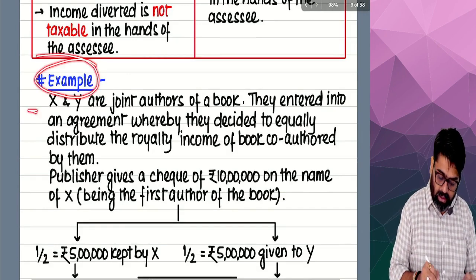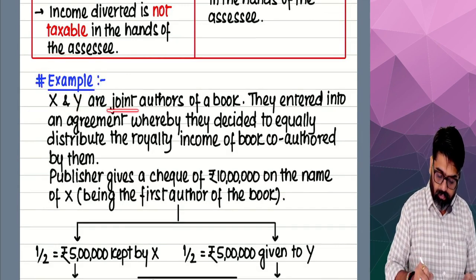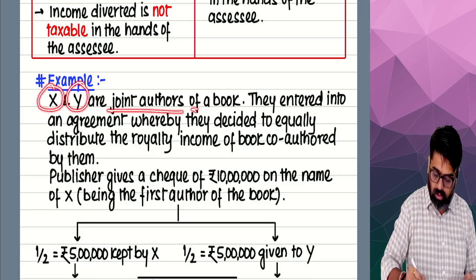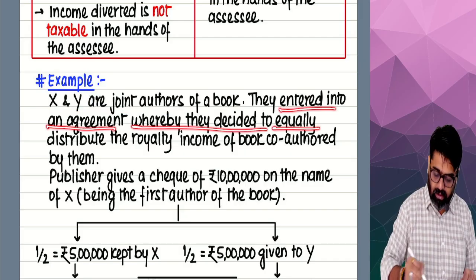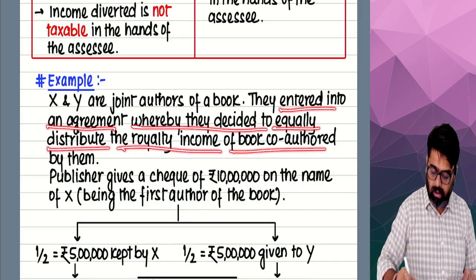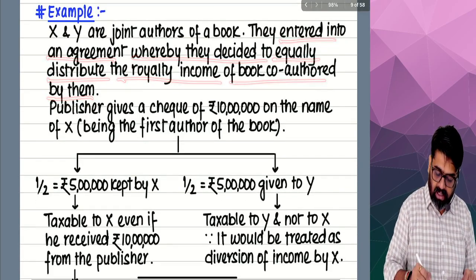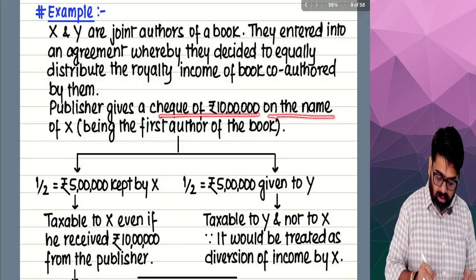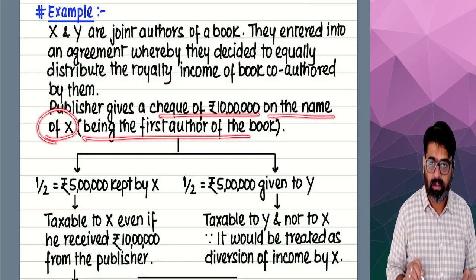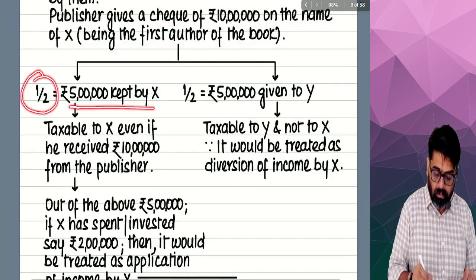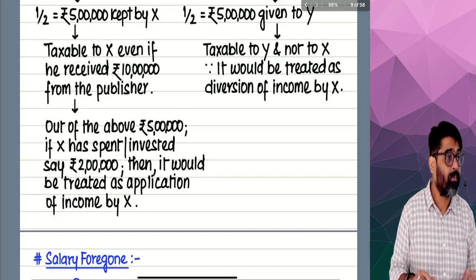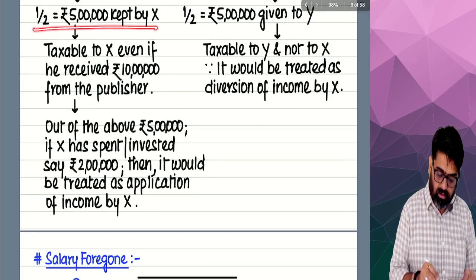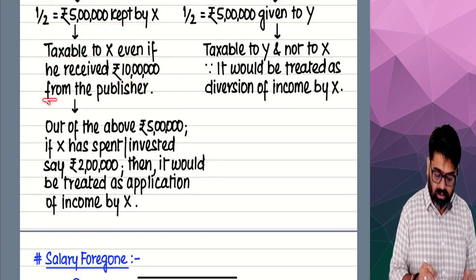This is an example. X and Y, Umang sir and Bhumika, are joint authors of a book. They entered into an agreement whereby they decided to equally distribute the royalty income of the book co-authored by them. The publisher gives a check of rupees 10 lakh in the name of Umang sir, being the first author of the book. Half kept by Umang sir, half given to Bhumika. Do you remember? The half which is kept by Umang sir will be taxable to Umang sir, even if he received rupees 10 lakh from the publisher.